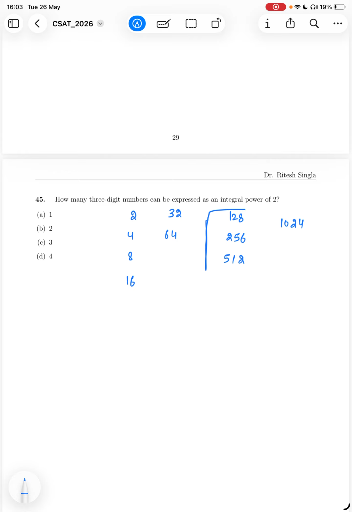So these are the only three-digit numbers which can be expressed as an integral power of 2, right? So 3. One of the easiest questions in the paper, or probably the easiest question in the paper, right?